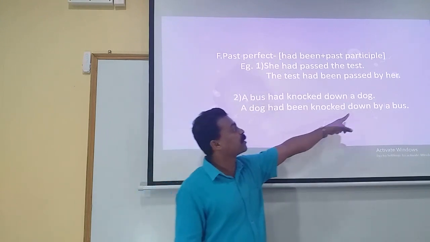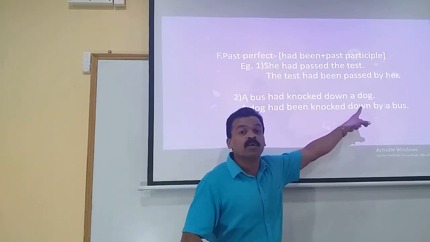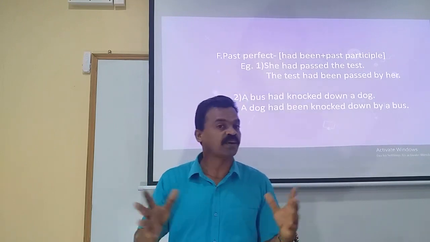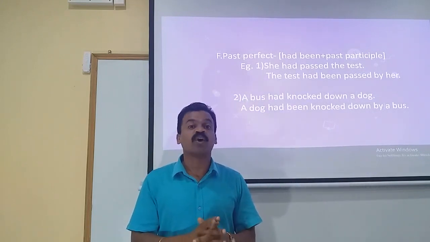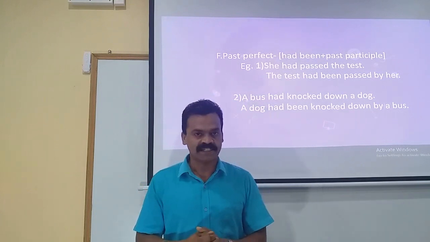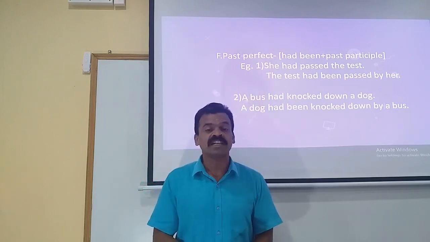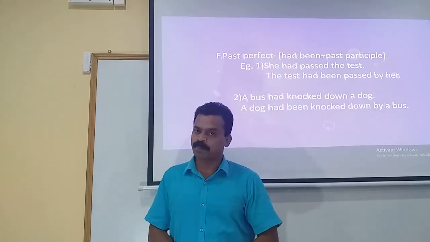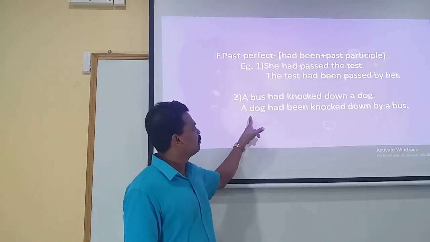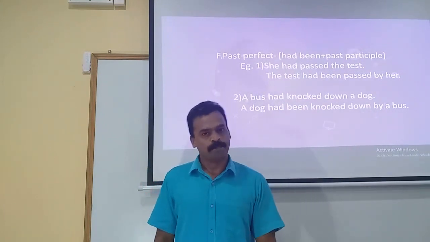Here also it is a prepositional verb, knocked down. So you cannot remove this word down. You will have to make use of it exactly as it is. Otherwise, the meaning will be different. Knock is different and knock down is different. To knock down means to collide, whereas to knock means just to knock at the door. So the meaning is totally changed if we omit the preposition from there. So you have to make use of the preposition. So therefore the answer will be a dog had been knocked down by a bus.